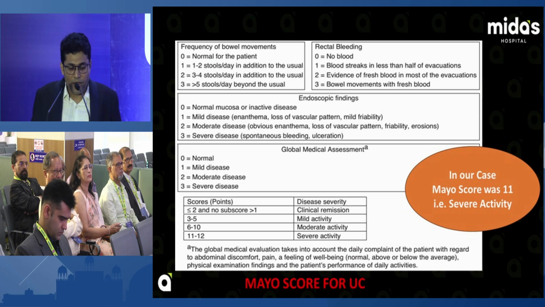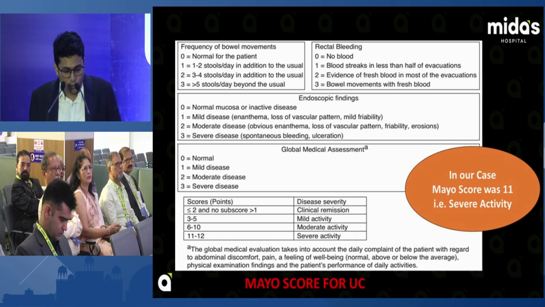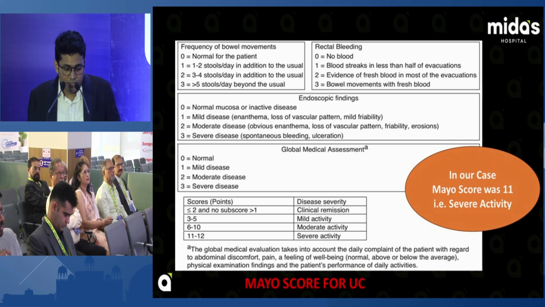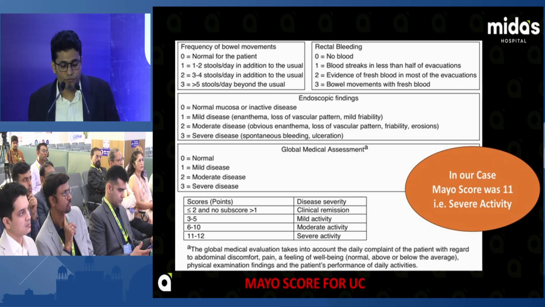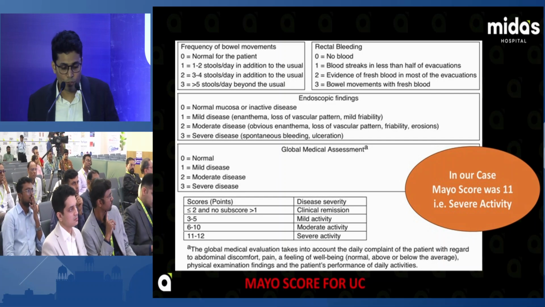So what is the management in this case? If a patient presents to you with this type of bleeding, lower abdominal pain and low-grade fever, how is the patient approached? In mild disease, moderate disease and severe disease: for mild to moderate disease we have the step-up approach, and for acute severe ulcerative colitis, the top-down approach.